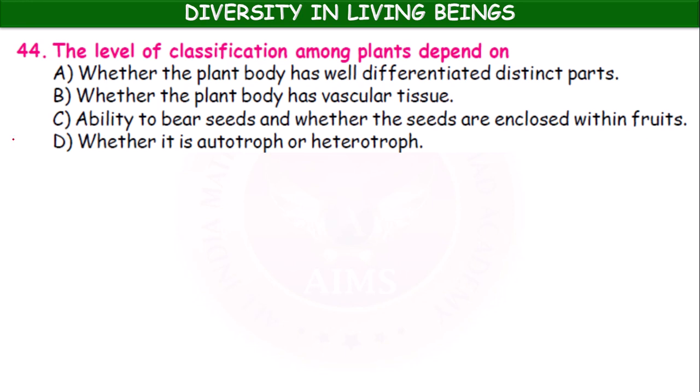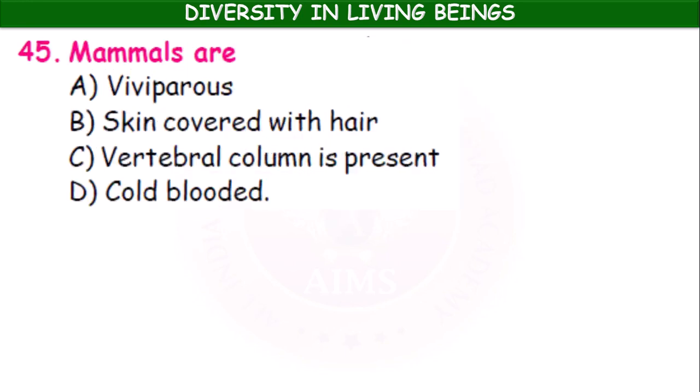Here the first option, the plant body has well differentiated distinct parts. The second option, whether the plant body has vascular tissue, and the third option, ability to bear seeds, whether the seeds are enclosed within the fruits. If they are enclosed within the fruits, they are called angiosperms, whereas if the seeds are not enclosed, bare seeds, it is a gymnosperm.